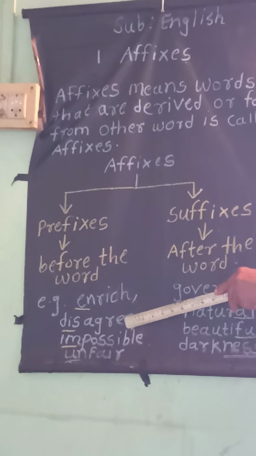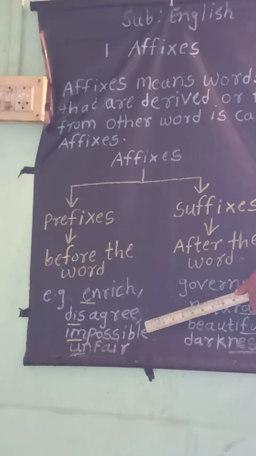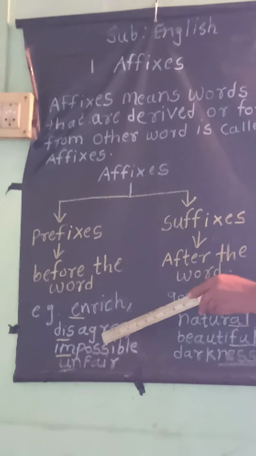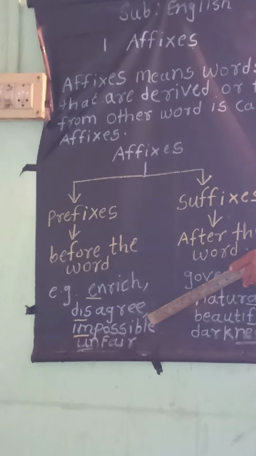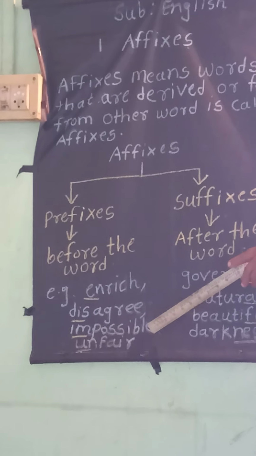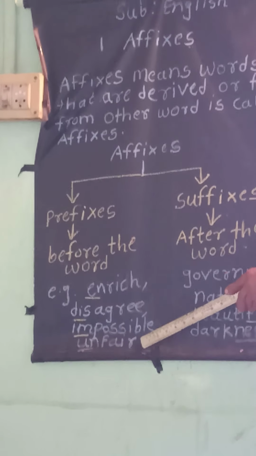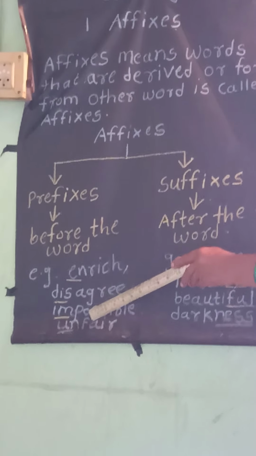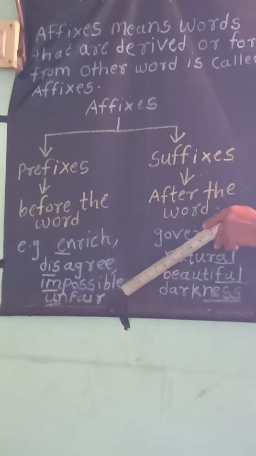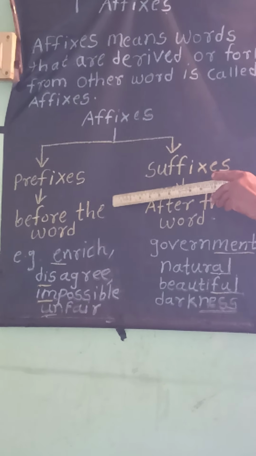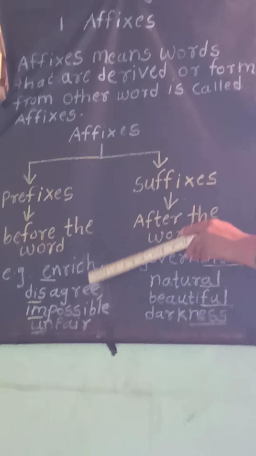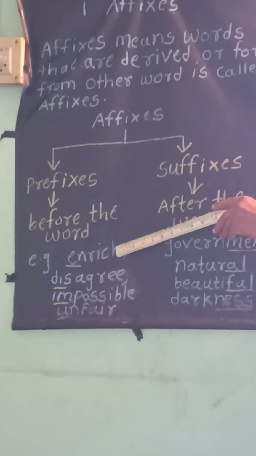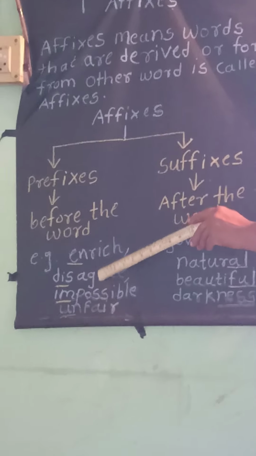Then the next word, impossible. Which prefix do we join here? Im. The root word is possible, im is the prefix, and we form the new word impossible. Unfair: fair is the root word, we join un, and then we form the new word unfair. In this way, when we join prefixes before the word, we form a new word, and we identify these words as having prefixes.